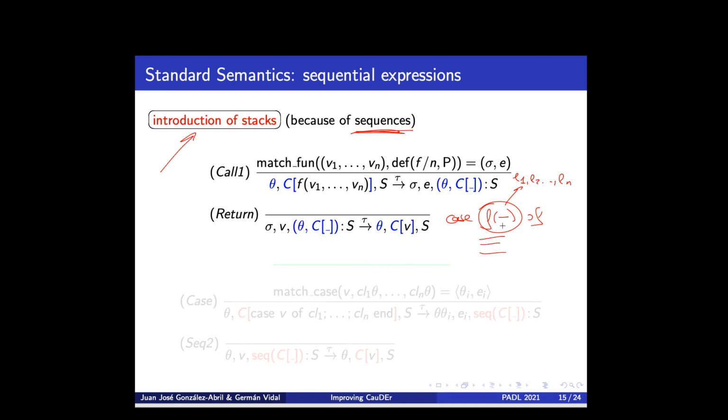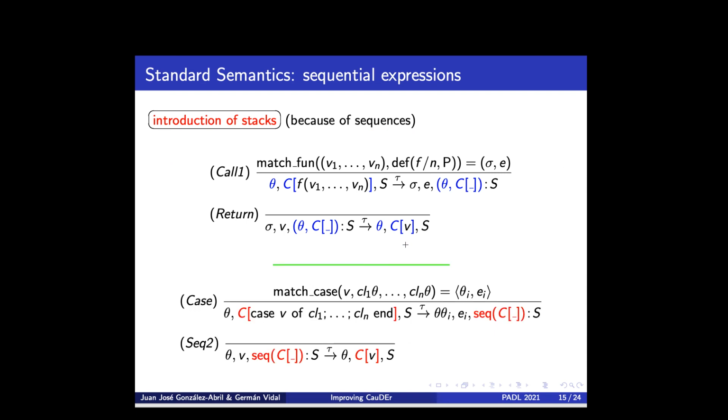It's not legal because in the Erlang syntax, the argument of a case expression must be a single expression. Therefore, our solution is to move the context, this part in this case, to the stack. So that we can now perform the unfolding of the function call, and even if we get a sequence, that's not a problem because this is the only expression that we have in our process, and we keep reducing this sequence until we get a value, and once we get a value we can just get back the context and resume computation.